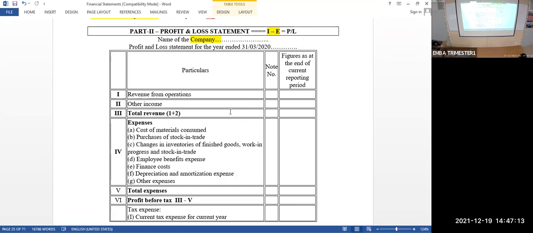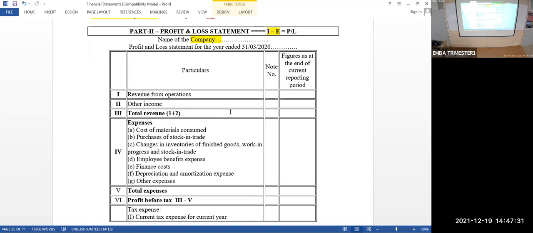What is purchase of stock in trade? This will come only for trading companies. Trading companies will buy and sell. That's it. They don't add any value to the material. They don't process. They don't do any conversion. They just buy. Suppose toys I am buying, showcasing it, and I'm selling it.